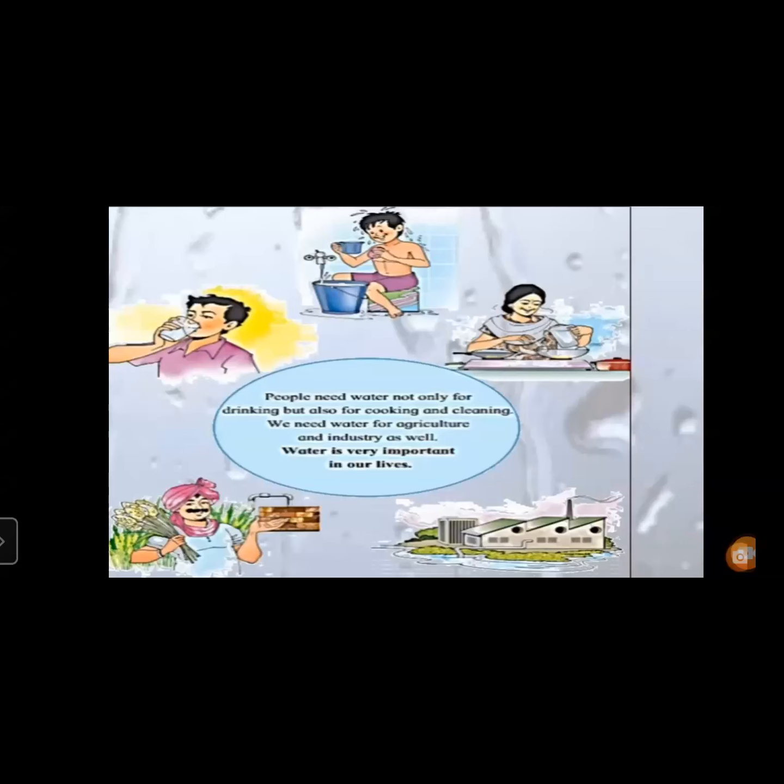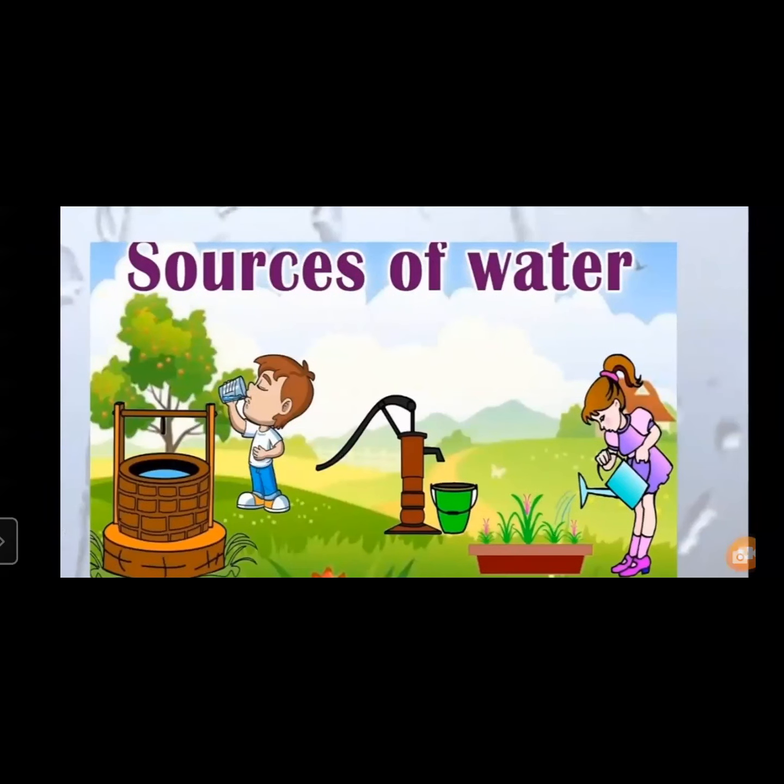Let us see what we saw in lesson 9. Where does this water come from, children? In this lesson we have learned about sources of water, right? We talked about sources of water. Water in a well, you can see. The boy is drinking water from a glass. You can see it is well water, right? He is drinking well water.